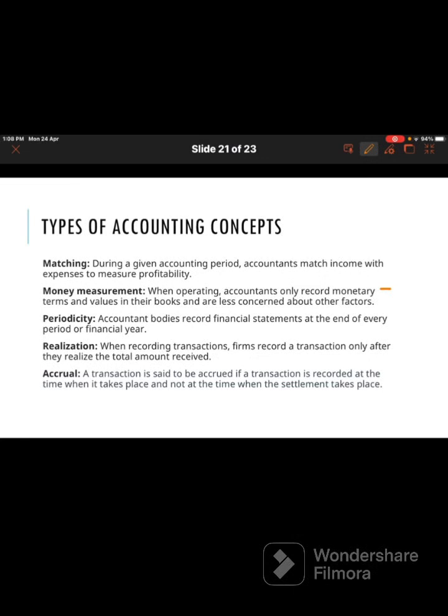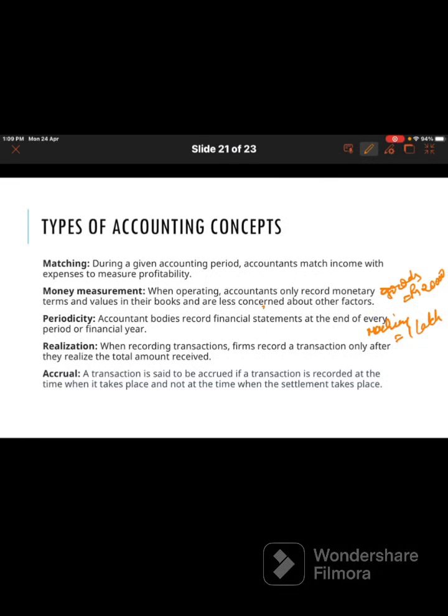For example, purchase of goods for rupees 20,000 will be recorded. Machinery purchased for rupees 1 lakh will be recorded. Salary paid, commission paid, any expenses or anything you are paying which you can measure in terms of money, will be recorded.